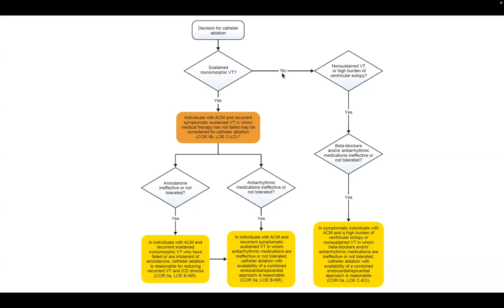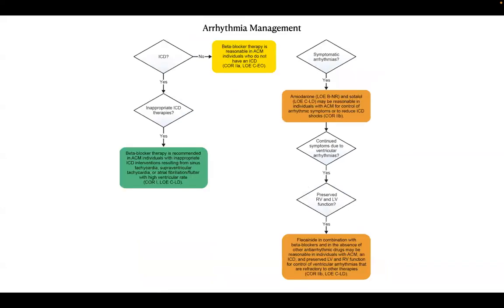Same thing. If a patient has only NSVT or a high burden of ventricular ectopy, then beta blockers and antiarrhythmics are the first choice rather than ablation. If it is still not controlled, then we have to go for ablation.